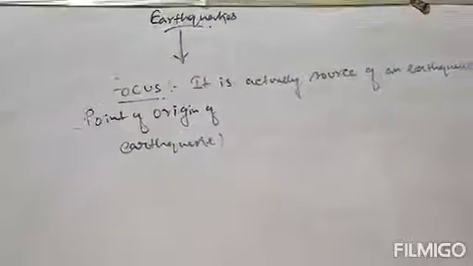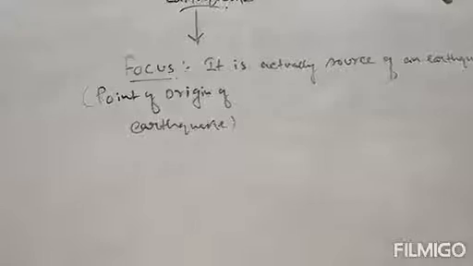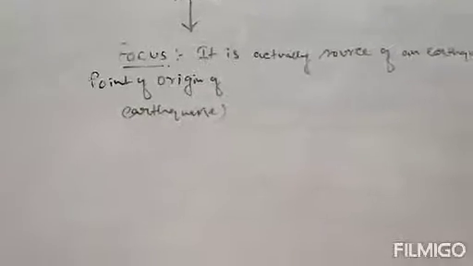When an earthquake occurs, there is a tension. Now the question is, why does an earthquake occur? Due to the movement of tectonic plates.